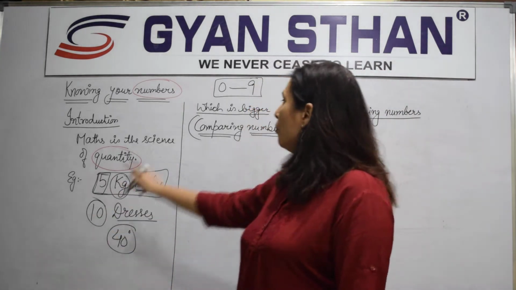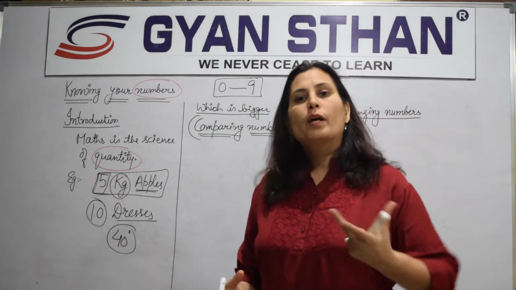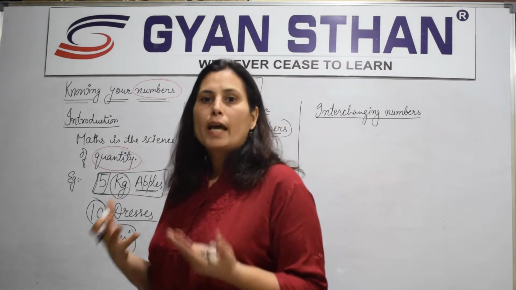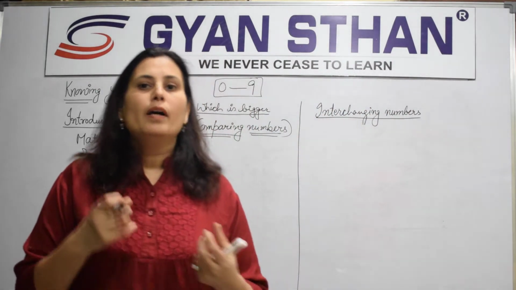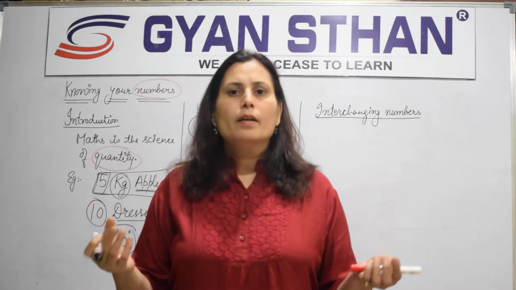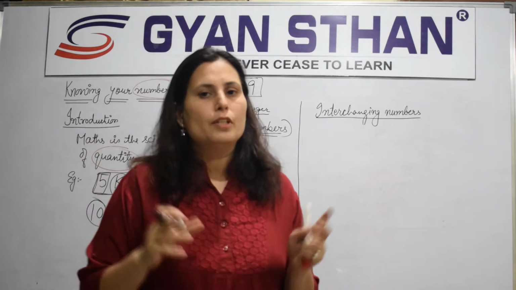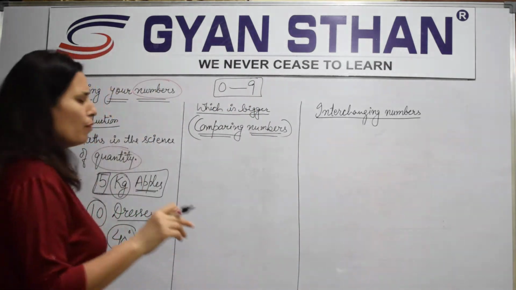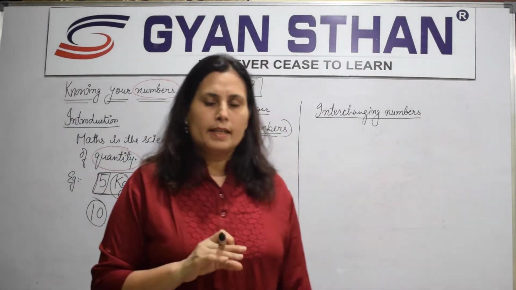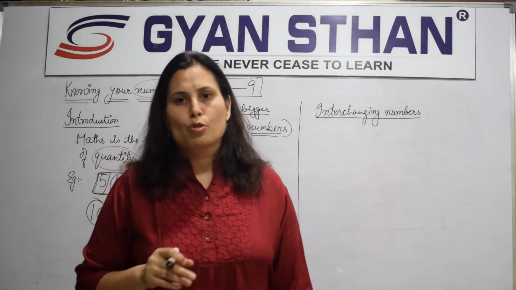That is, which number, अगर number है तो कोई बड़ा भी होगा, कोई छोटा भी होगा. How do we compare? How do we check which is a bigger number and which one is a smaller number? I am sure we understand. We can understand very easily. Let's pick up an example, general example. Now if I ask you that आप एक candy buy करते हो market से, एक toffee buy करते हो, what does that cost to you?